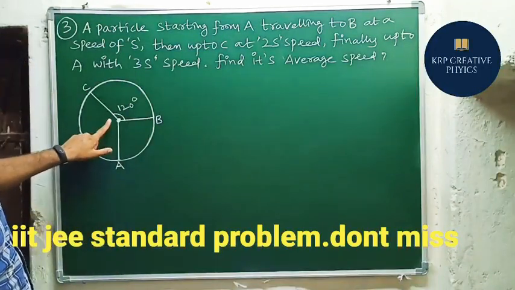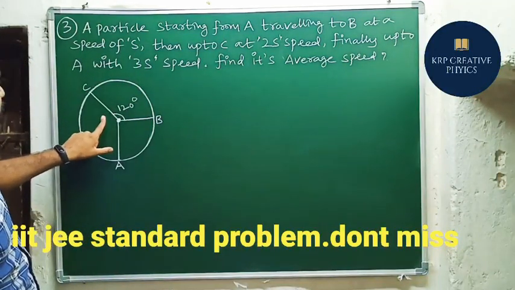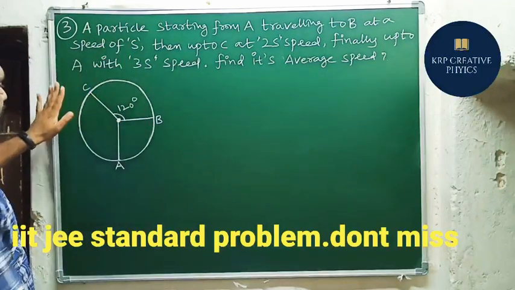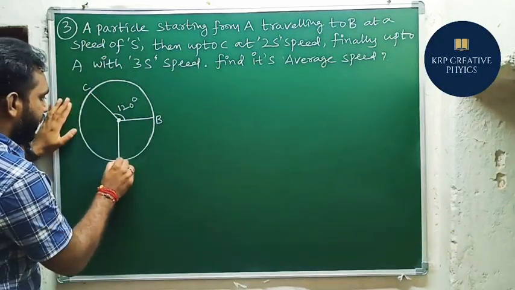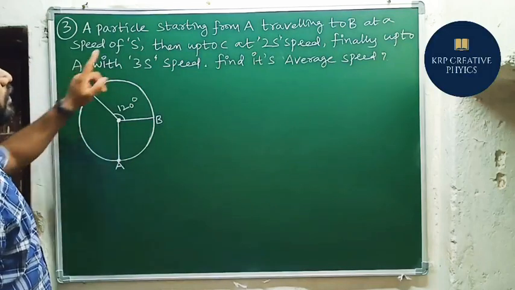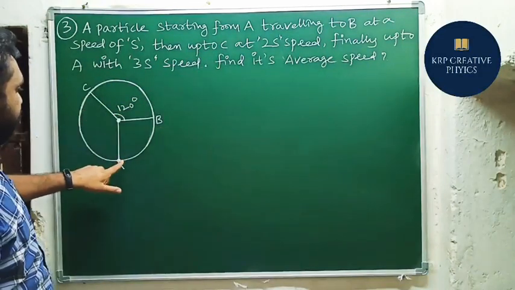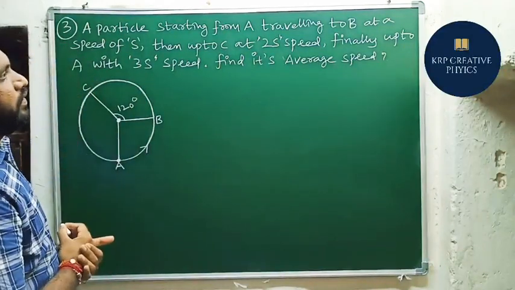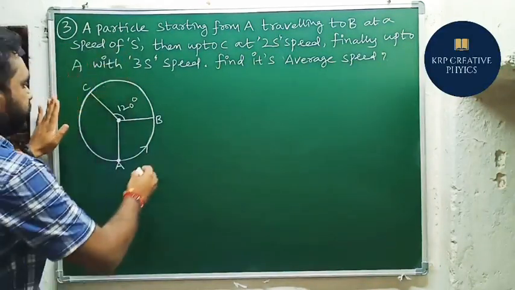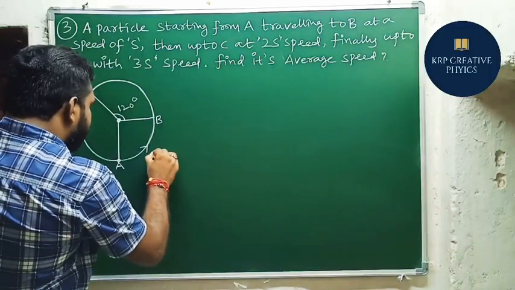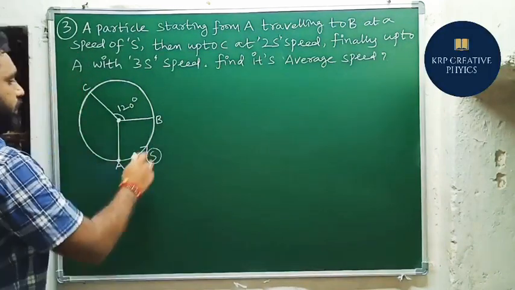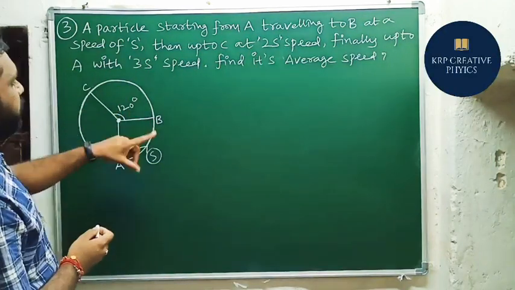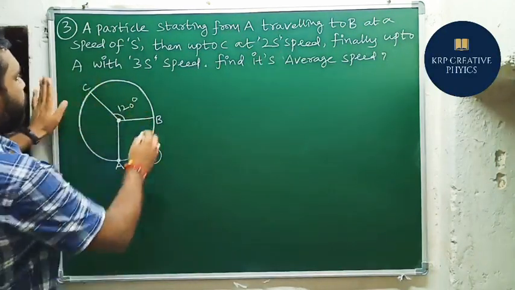So this is the diagram here, this is a given diagram. From this diagram, this is the given information: a particle starting from A. So this is the initial position. Traveling to B, so it is traveling from A to B at a speed of s. So this is the speed here, A to B, speed is s, and then up to C. Up to C means B to C here, don't confuse.